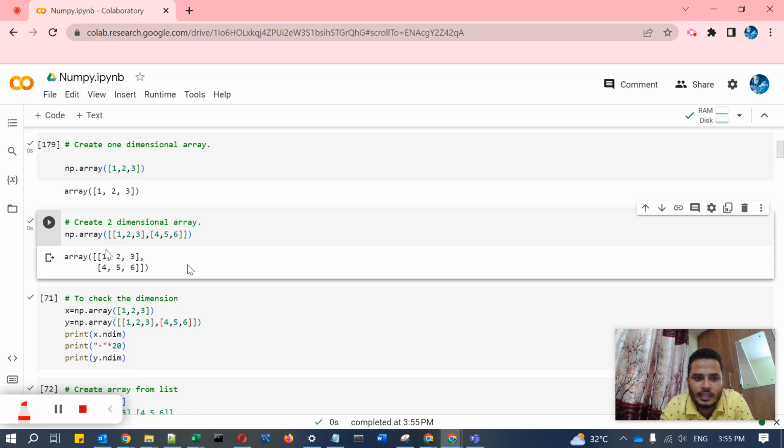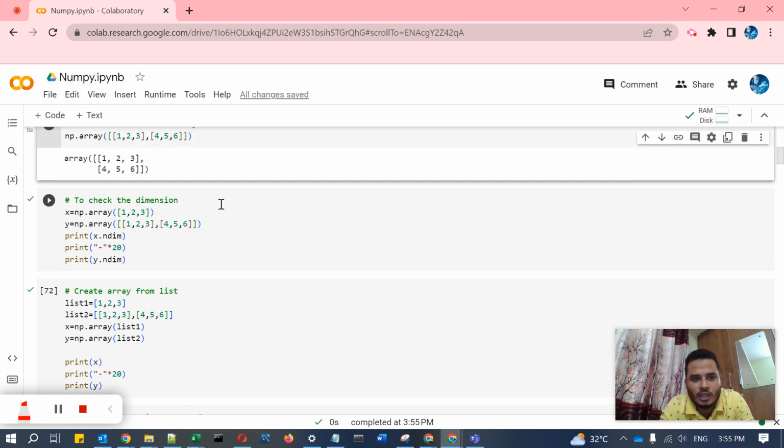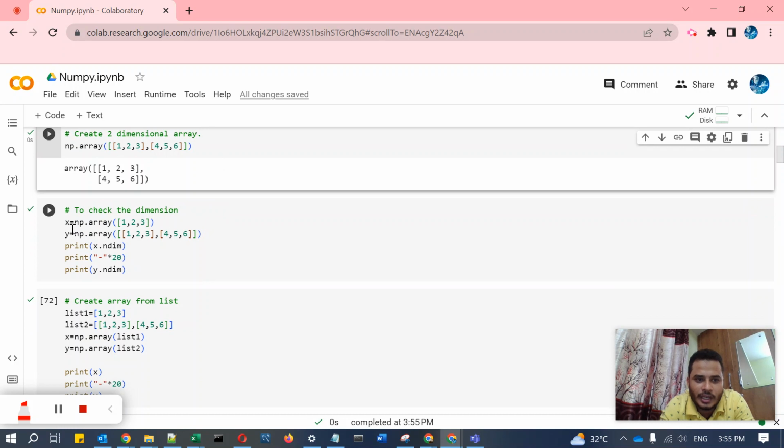It will create a two dimensional array. Now, how can you check the dimension? First you have to define x. In this code, x is a one dimensional array and y is a two dimensional array. How can we check the dimension?